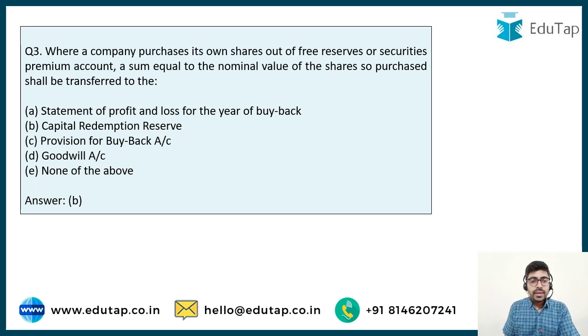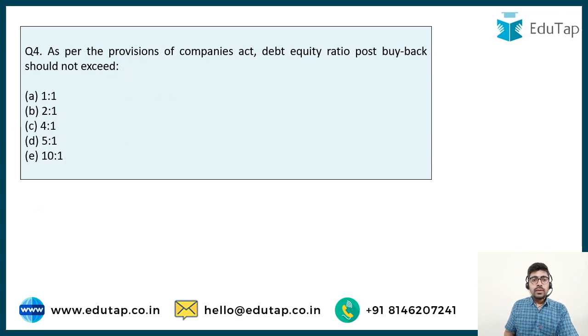So now we can easily answer this question. Whenever a company is buying back its shares out of free reserves or securities premium, a sum equal to nominal value has to be transferred to capital redemption reserve. So the answer is option number B. And now let's move on to the next question.